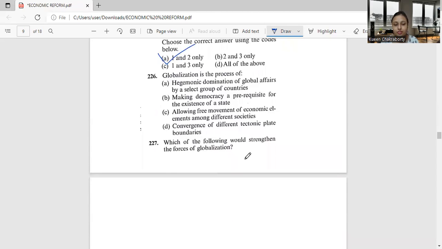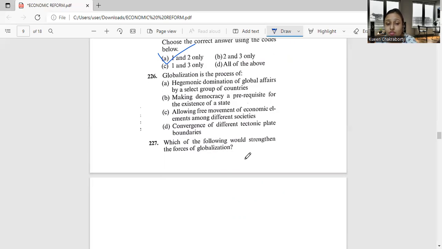Next, moving on to question 226. Globalization is the process of hegemonic domination of global affairs by a select group of industries, making democracy a prerequisite for the existence of a state, allowing free movement of economic elements among different societies, convergence of different tectonic plate boundaries.